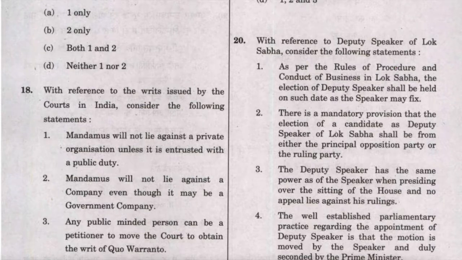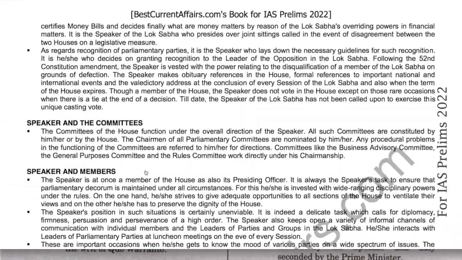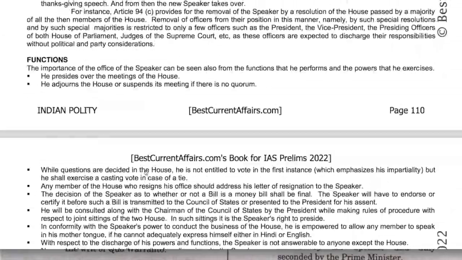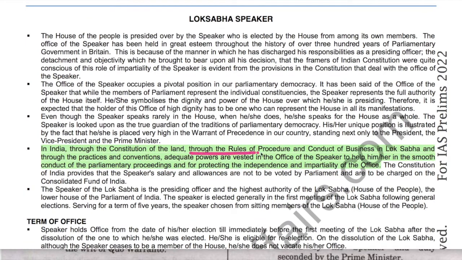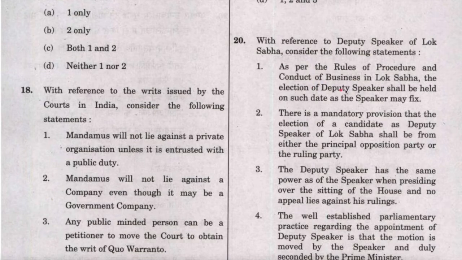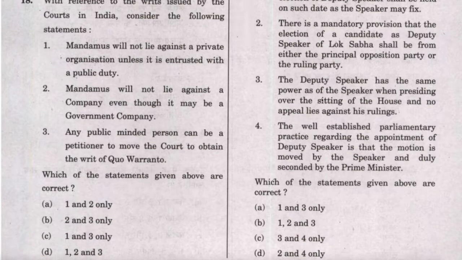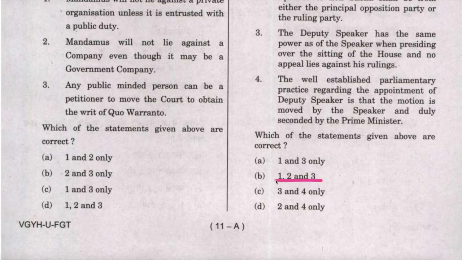Now again on the same book, page number 110, here it is mentioned that through the rules of procedure and conduct of business in the Lok Sabha, adequate powers are vested in the office of a Speaker to help him in the smooth conduct of the parliamentary proceedings and for protecting the independence and impartiality of the office. Therefore, Speaker has the full powers. Statement 1 is correct. 1 is mentioned in A and B.